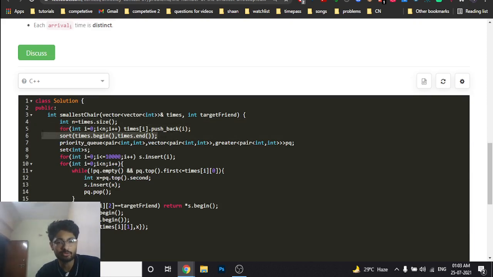Now I am sorting it out. After sorting, it is sorted according to the arrival time, because I only care about the people who arrive before me, because those will only occupy the seats. Okay, now this is the priority queue. This is how we initialize the priority queue.